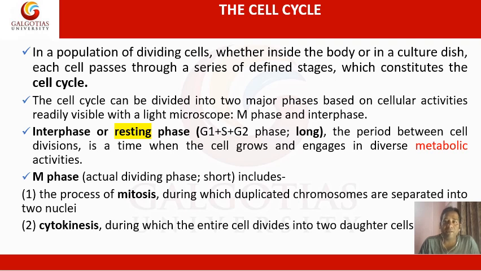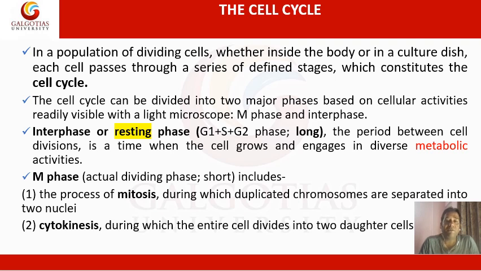Now first of all we have to understand what the cell cycle is. In a population of dividing cells, whether inside the body or in a culture dish, each cell passes through a series of defined stages which constitute the cell cycle. The cell cycle can be divided into two major phases based on the cellular activity readily visible with a light microscope. What are these two major phases? One is M phase, another is interphase. M phase is also called the mitotic phase, or in a cell undergoing meiosis, the meiotic phase. First of all, let's focus on the interphase.